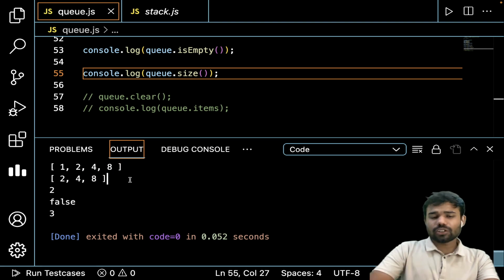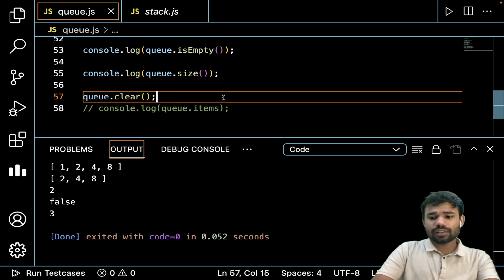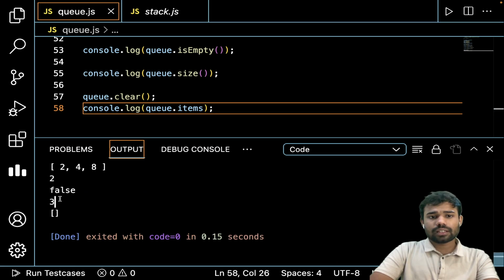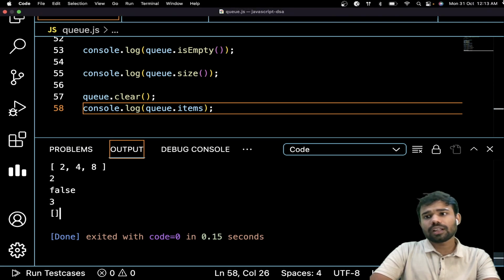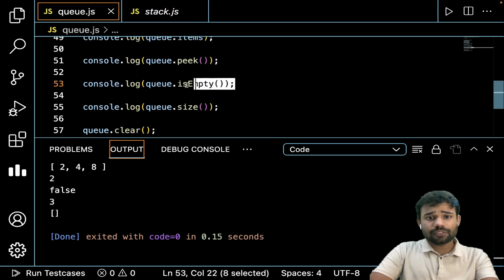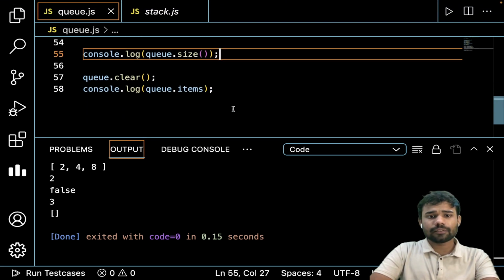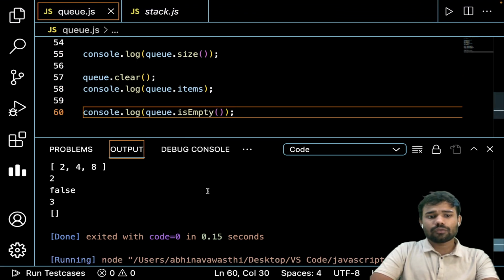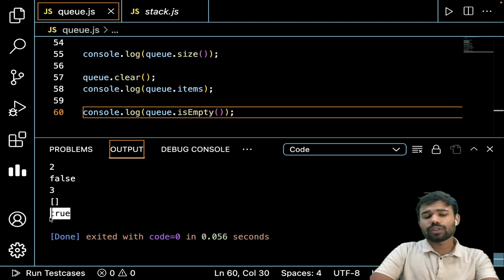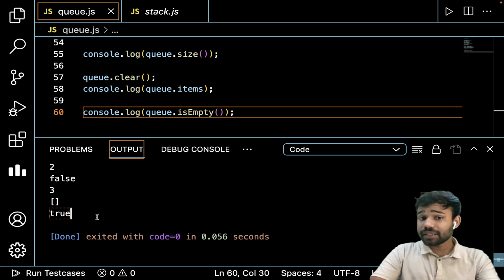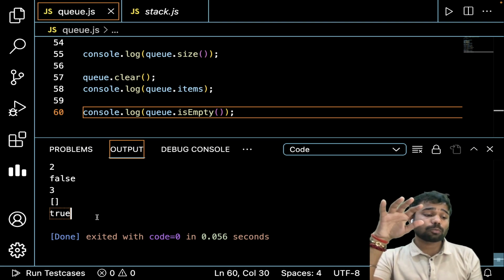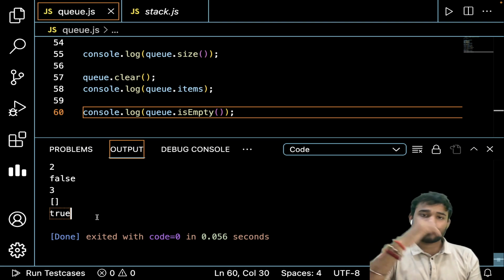Fine. And then we have the queue clear thing also here. You will see that after clear, the queue will be just a normal empty array. And if you call the isEmpty function after making this clear, it will be true. Why will it be true? Because now in this case it is empty, it is cleared. That means the output will be true, that yes, the queue is empty.